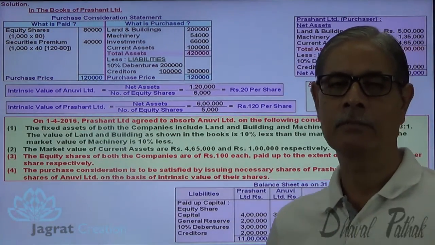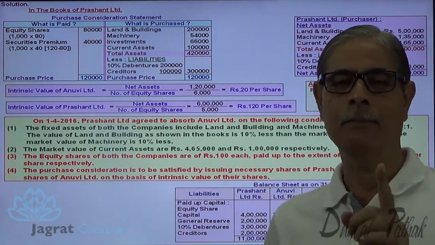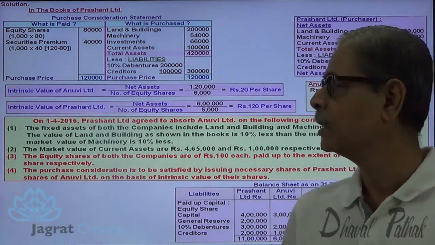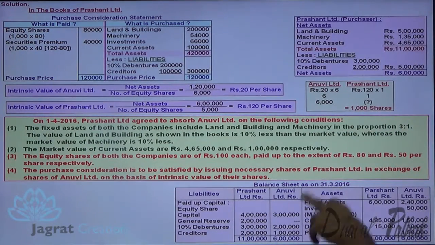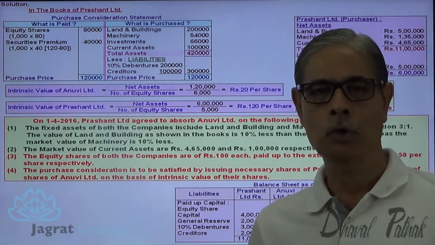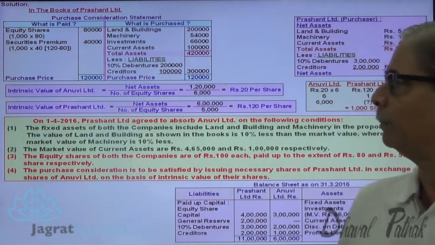Now the question says: write the journal entries in the books of vendor, and write the ledger accounts in the books of vendor. So Anuvi Limited is the vendor, and we are required to prepare necessary ledger accounts to close the books of accounts of Anuvi Limited.